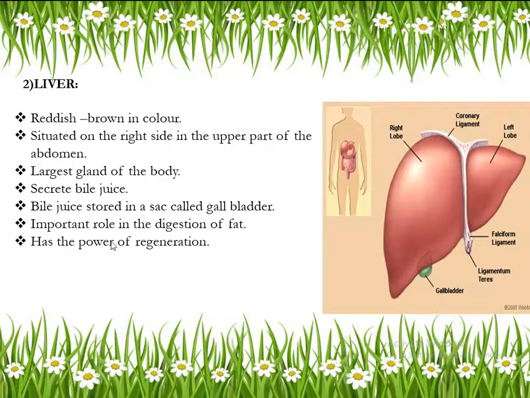Accessory gland? Liver. Okay, can you see the picture of liver here? No, ma'am. And salivary glands, you didn't see also?